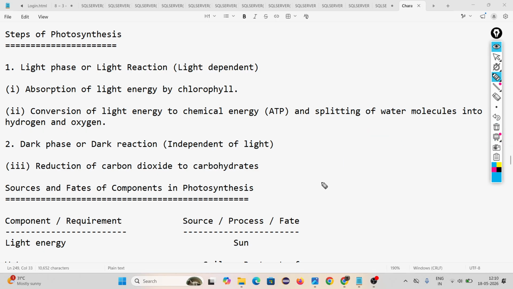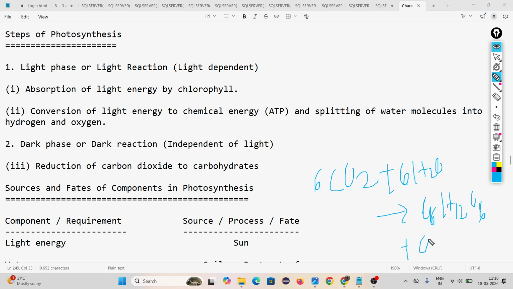Because look at the equation, you require 6 carbon dioxide molecules and 6 water molecules to form one glucose molecule. And when glucose C6H12O6 is forming, oxygen is releasing and water is also releasing.